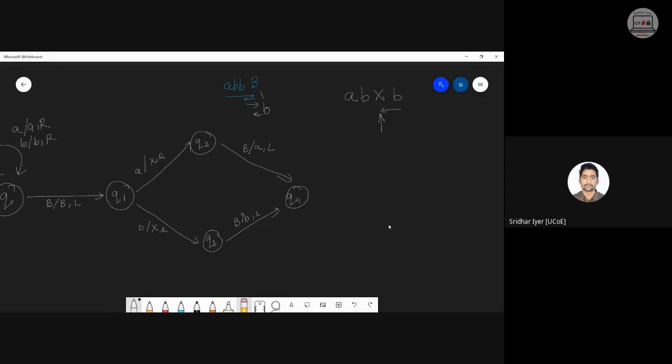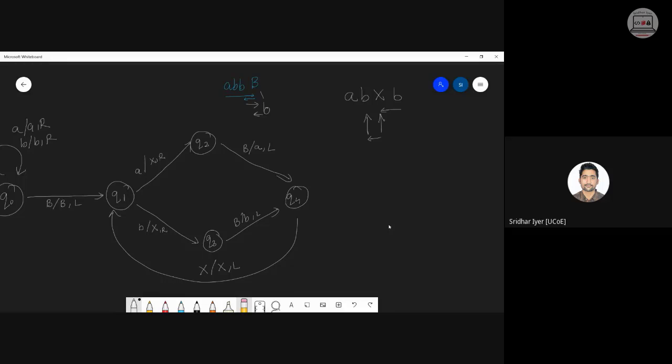So now my pointer is pointing at this X, yes or no? Come on, tell me. Is this clear? It is A B X B now because we have converted this small b with an X and we have copied that, or I can say we have replaced that over here. Yes or no? Okay, clear. So now the comeback state would look like this. It would be X, replace it by X and try to find the next character. Keep X as X, move the pointer a little to the left, and now this is B.